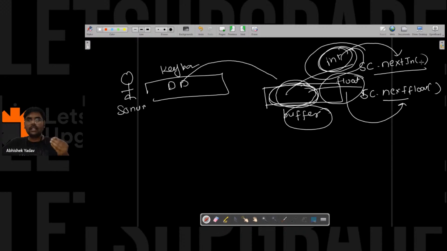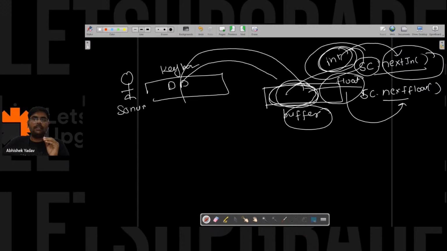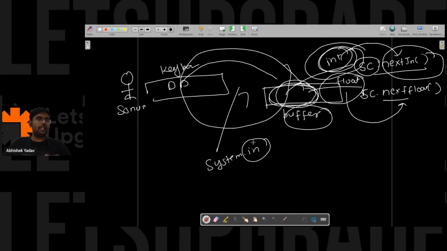You have to just call that method in order to use the functionality. And in order to call the method, you have to use the reference variable. Right, everyone? Yes or no? And this part will be taken care of by System.in, right? Because here you want the input from the standard input device, that is your keyboard. Everyone is clear till this part? Yes or no? Please write in the chat.